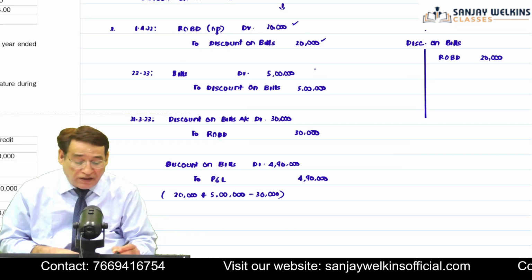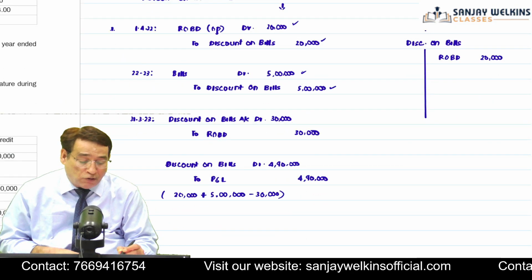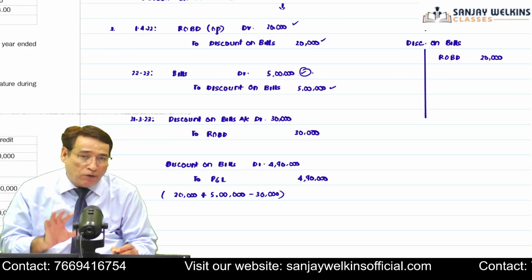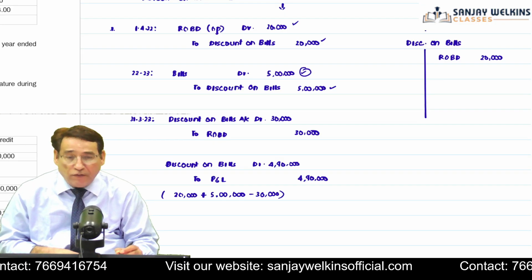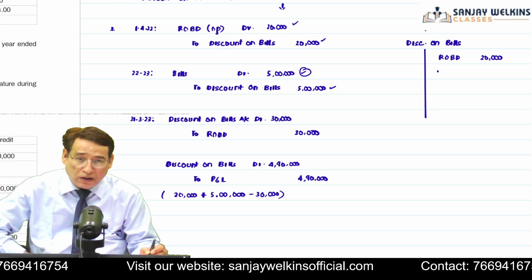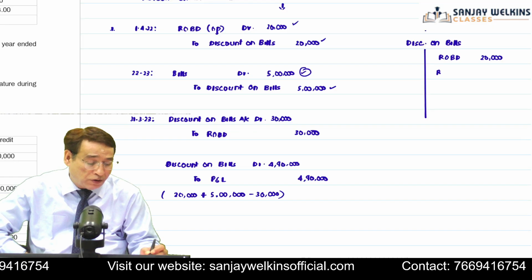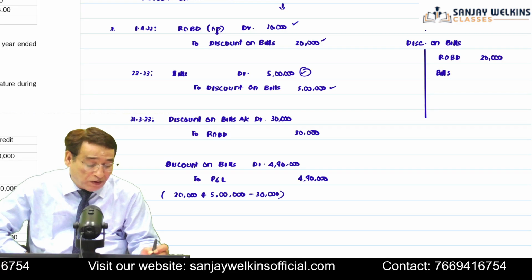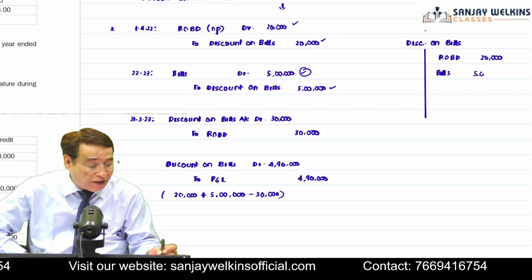Now in the second entry, bills account debit to discount account. We are not preparing bills account, so I am not going to post it anywhere. However, discount on bills is getting credited. So I will move to the credit side of the discount on bills account and over there I am going to write by bills account. So by bills, that is equal to 5 lakh.